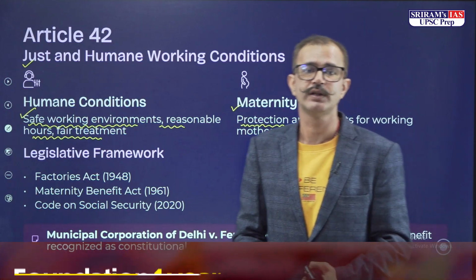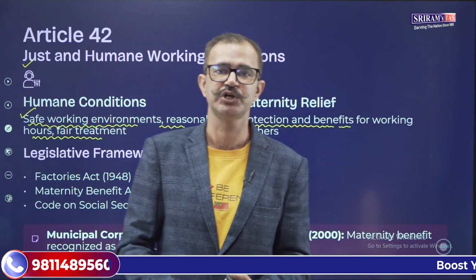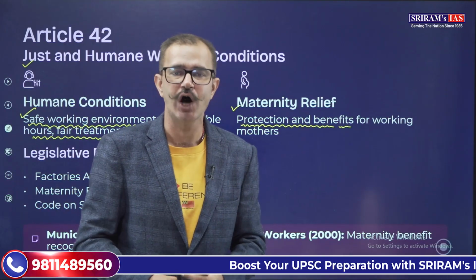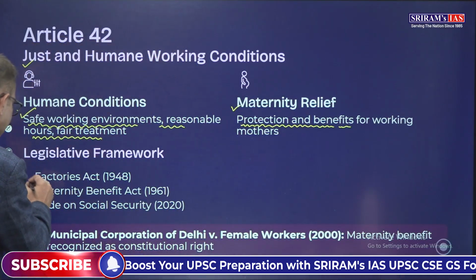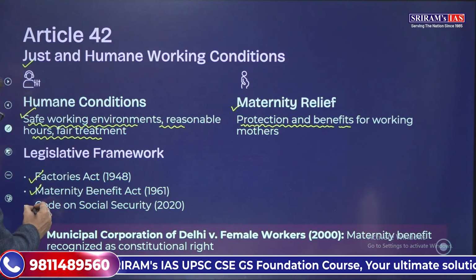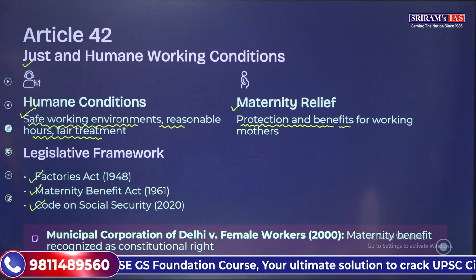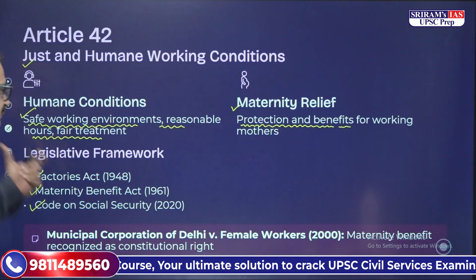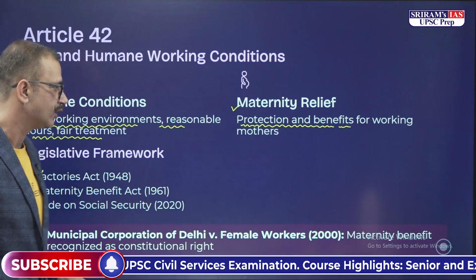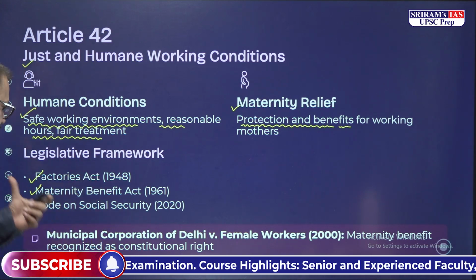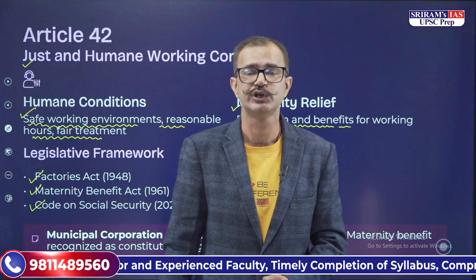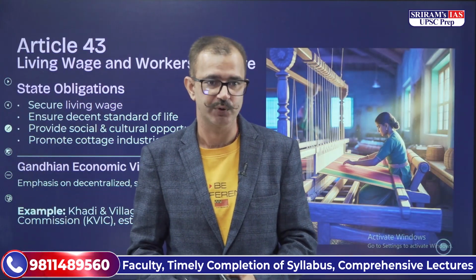And over here for the just and humane working conditions for the workers and for the maternity relief, there have been certain laws which have been incorporated, for example, the Factory Act in 1948, Maternity Benefit Act in 1961, and Code on Social Security in 2020. And in Municipal Corporation of Delhi, MCD versus female workers in 2000, it was pronounced that maternity relief is recognized as a constitutional right as per the Supreme Court of India.